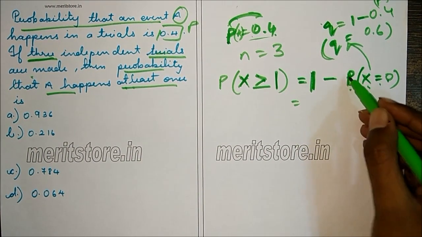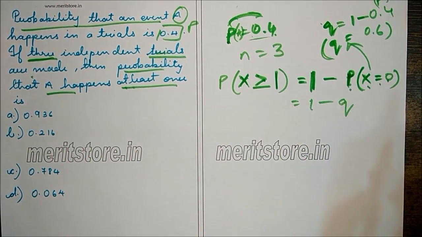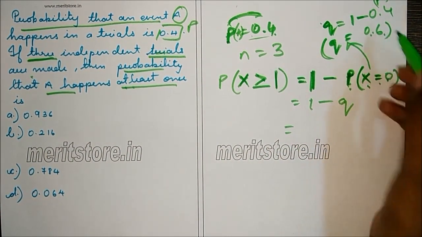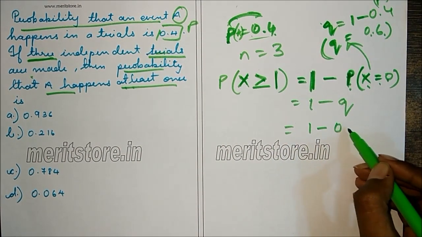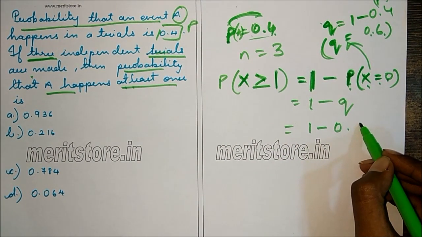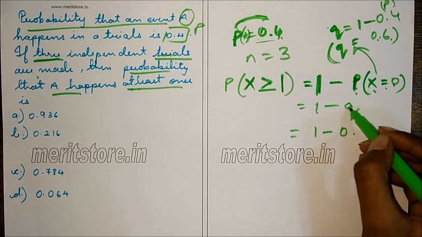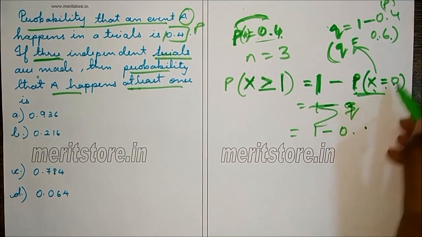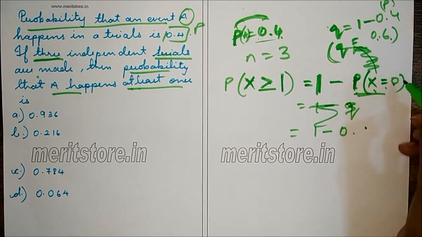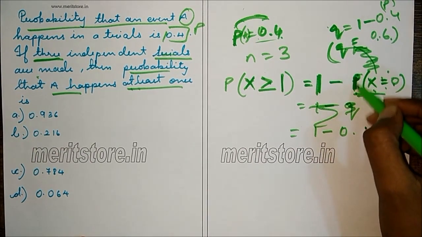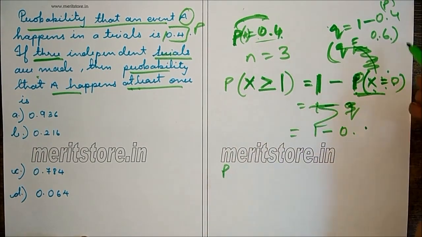So this is nothing but 1 minus Q. Now Q is 0.6, so this is 1 minus 0.6. There's a correction, this is not Q. However, we will be using Q for finding this. So we'll find this independently.